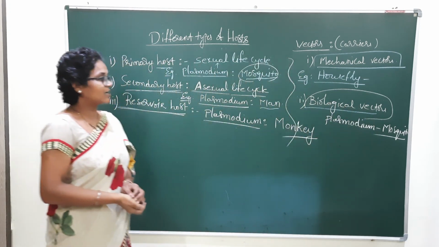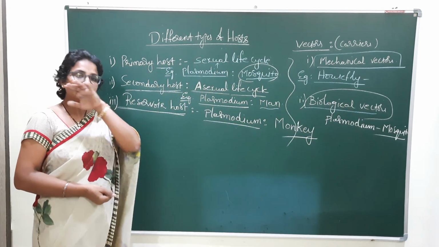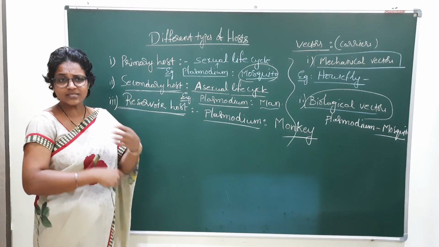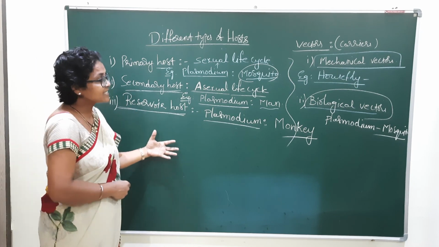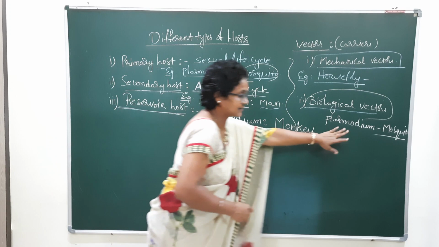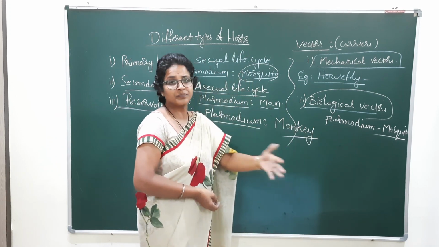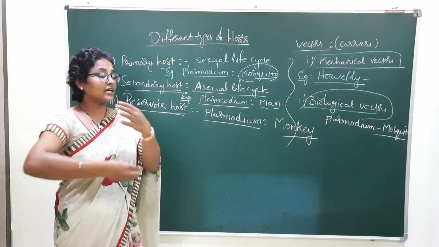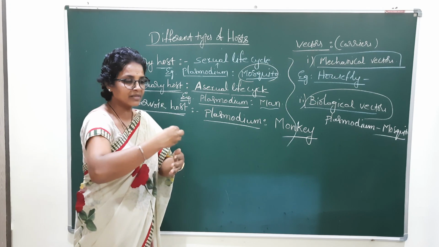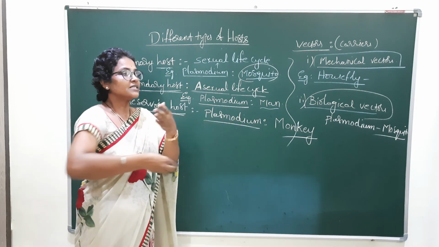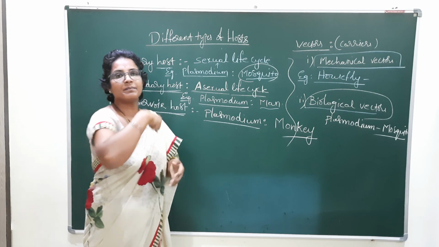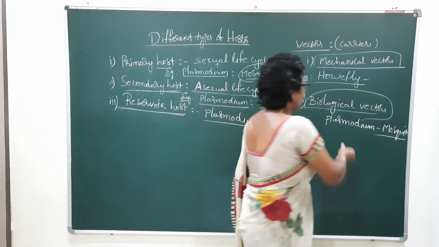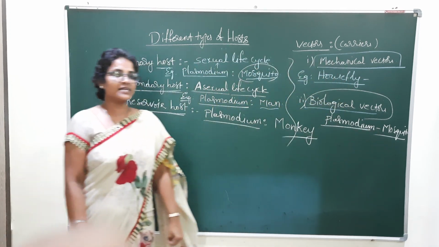Why is it a biological vector? During the process of carrying, changes take place in that particular parasite. When it enters the mosquito, it is in a different form. When it is carried from the mosquito to the human being, and the mosquito bites the human being, the sporozoites are formed in the mosquito. Hence the mosquito is a biological vector.